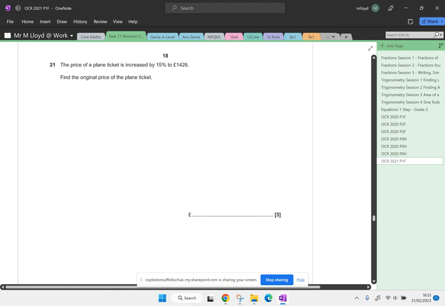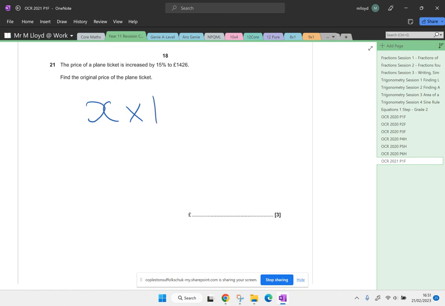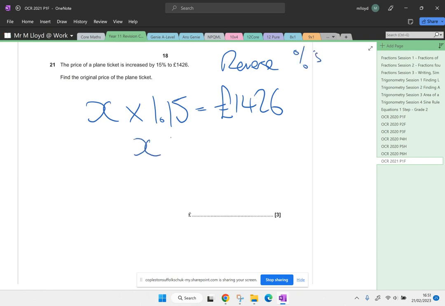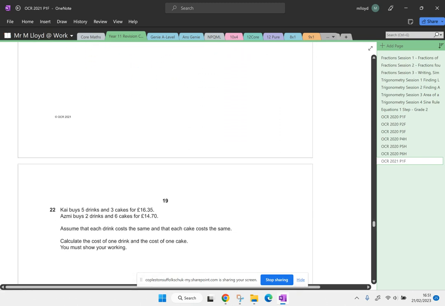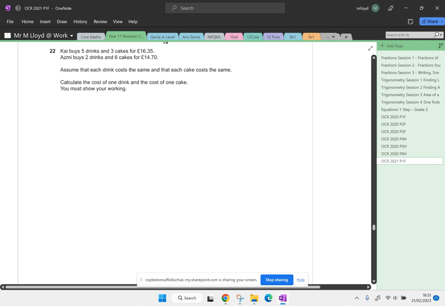All right, question 21. The price of a plane ticket is increased by 15%, and it's now £1,426. Find the original price of the plane ticket. So this is reverse percentages. All we need to do is get our 1,426 and divide it by 1.15. 1426 divided by 1.15 is £1,240.